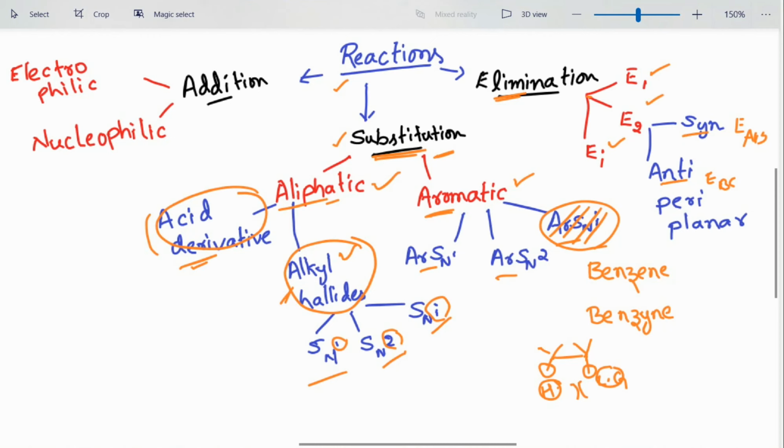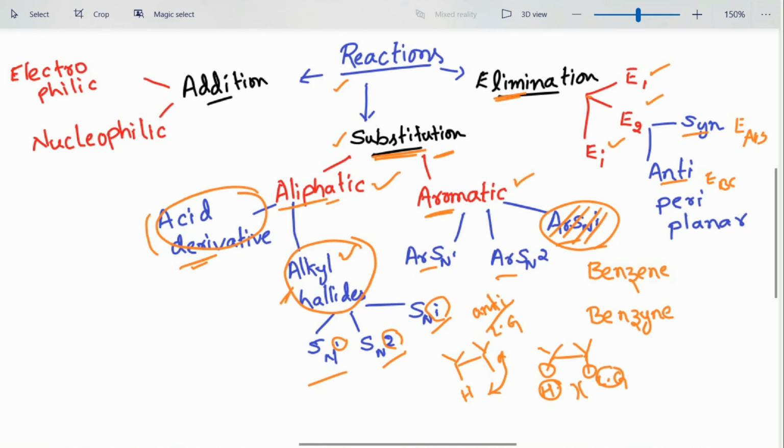If the beta hydrogen and leaving group are anti to one another, quite away from one another, then the leaving group and hydrogen are removed to give an anti-periplanar arrangement. That type of elimination is called anti-periplanar elimination.